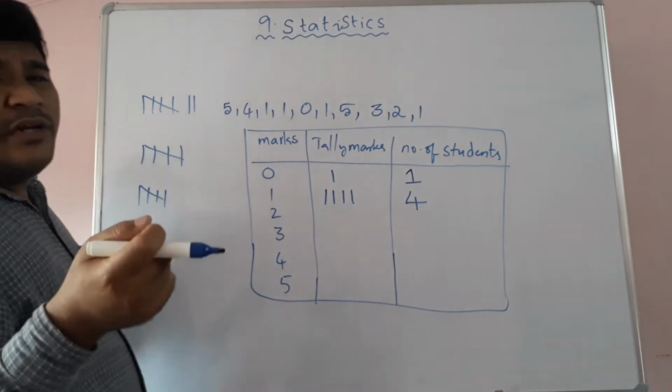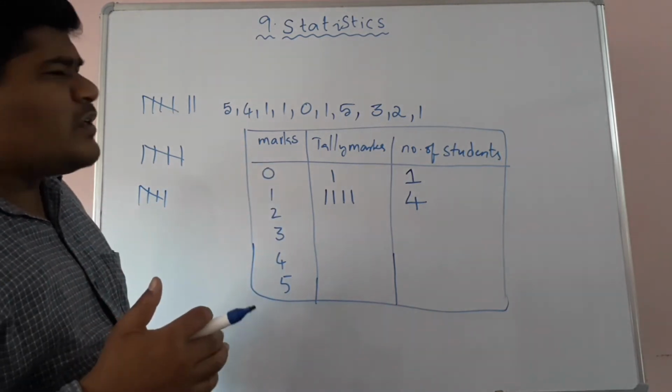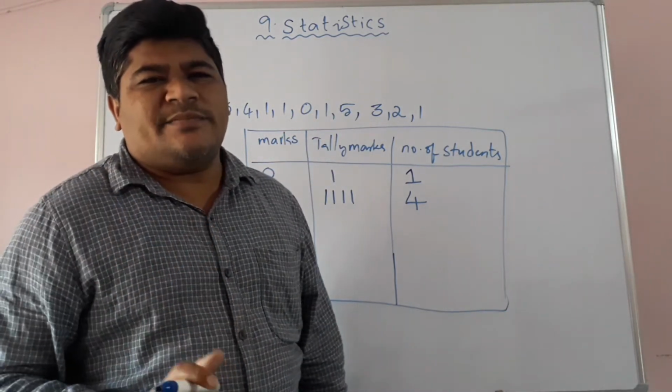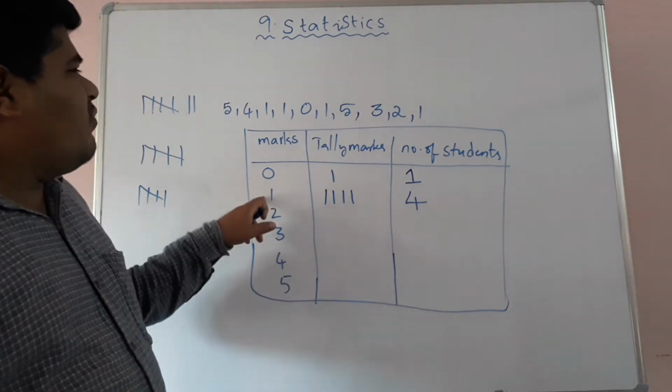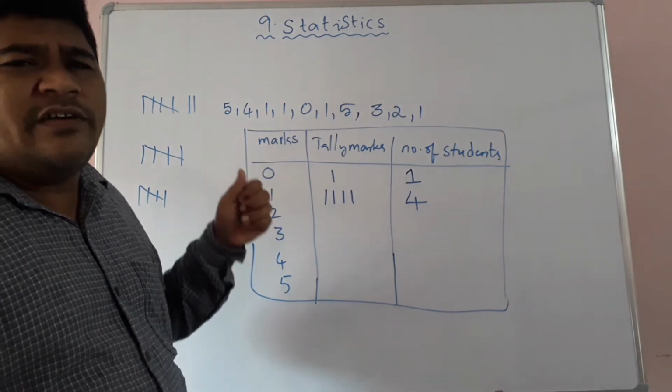Tally marks are the symbols which we use to calculate the frequency. What is the frequency? The number of times one observation is repeated is called the frequency. Here, one repeated 1, 2, 3, 4, 4 times, no? So that's the frequency. 4 is the frequency.